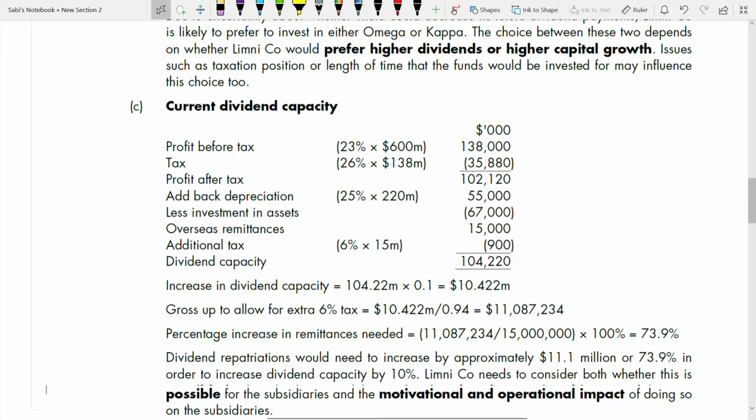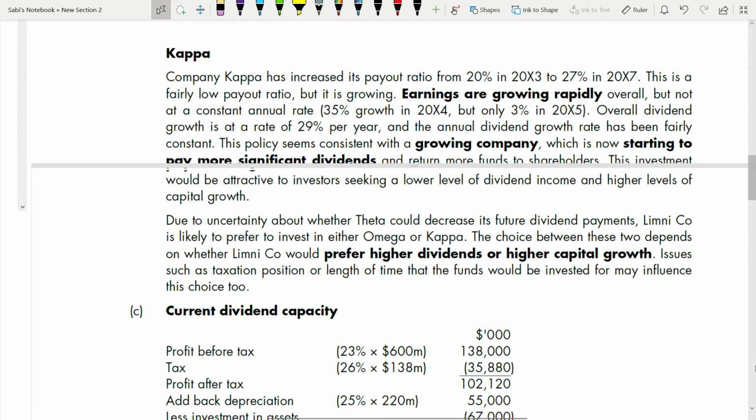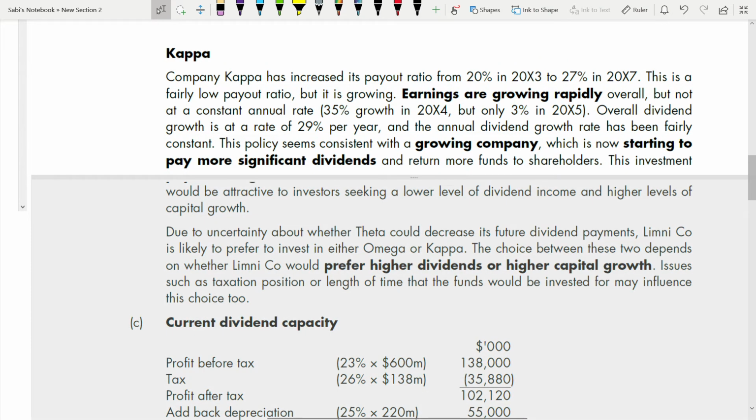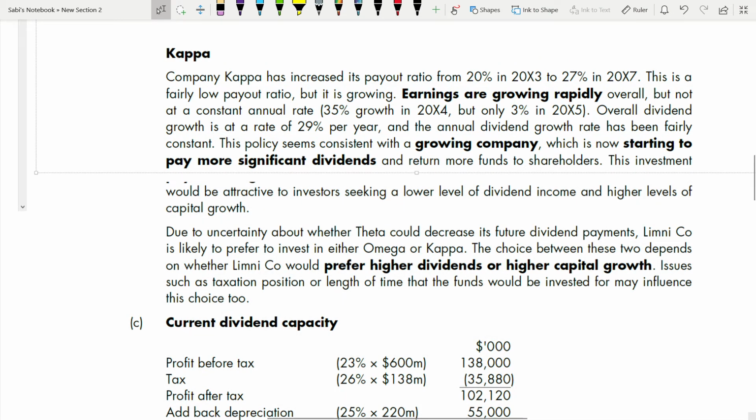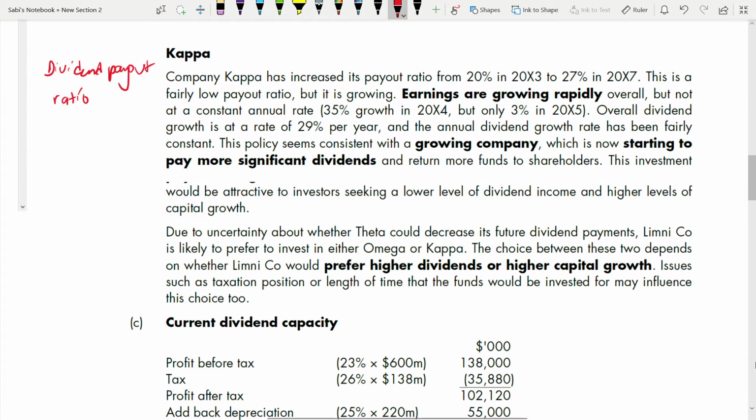Okay, so let me write a few things which you need to look for. First is dividend payout ratio. Whenever there is something related to dividend, everything related to dividend you have to calculate.